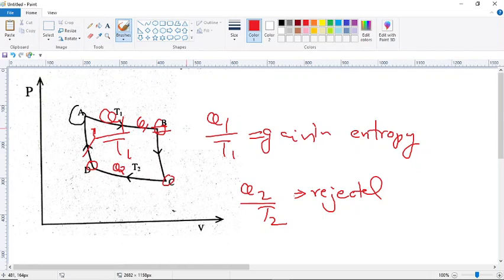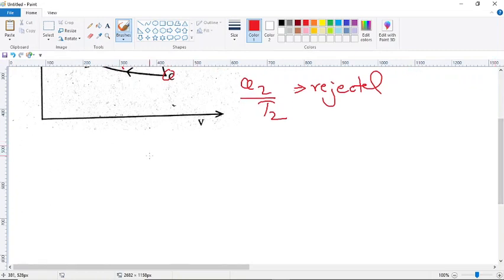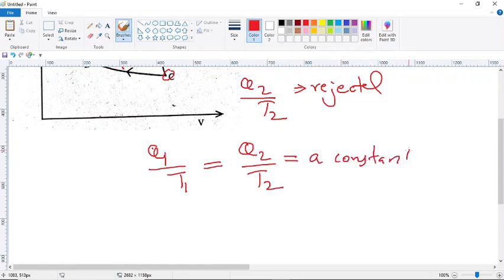So from this Carnot cycle, as we have seen in the previous case, Q1 by T1 equal to Q2 by T2, which is equal to a constant. But here, one is the gain of entropy and the other is the loss of entropy, so we can put a negative sign here.